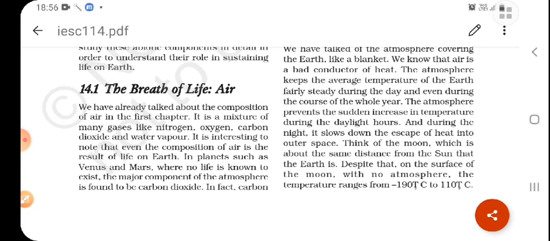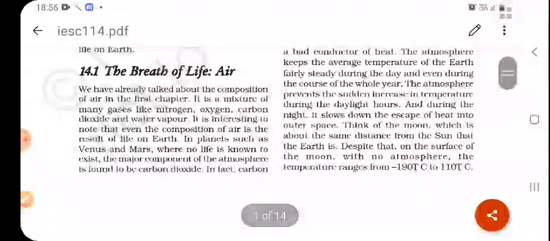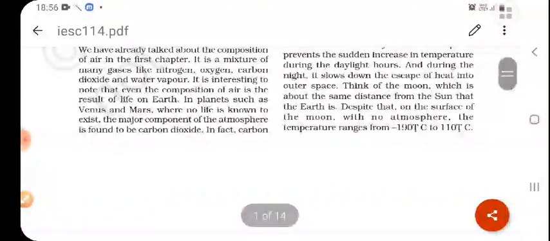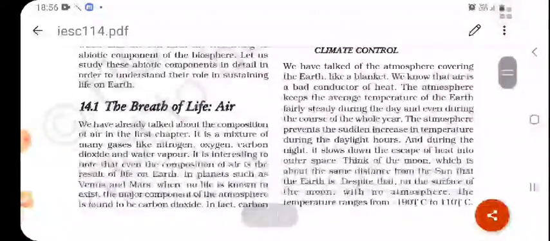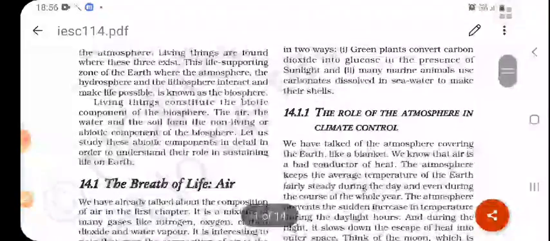And think of the moon, which is about the same distance from the sun as the earth. Despite that, on the moon, which has no atmosphere, the temperature ranges from minus 190 to 110 degrees Celsius. So there is a huge temperature difference on the surface of the moon, so there is no life on the moon. And here on earth the temperature remains at average values. On the moon we can see minus 190 to 110 degrees Celsius, and humans cannot survive there. So why air and atmosphere are necessary for us, we can understand in this topic.